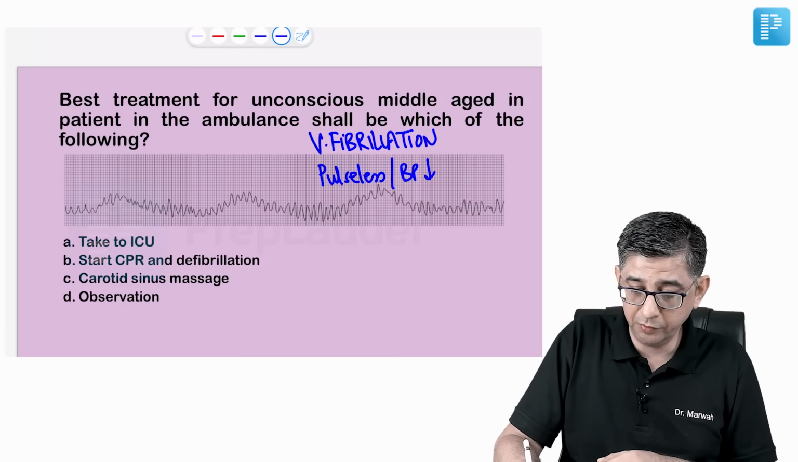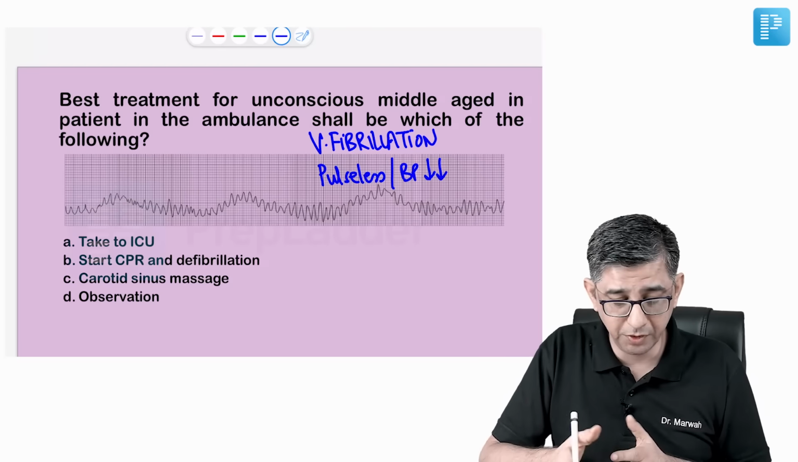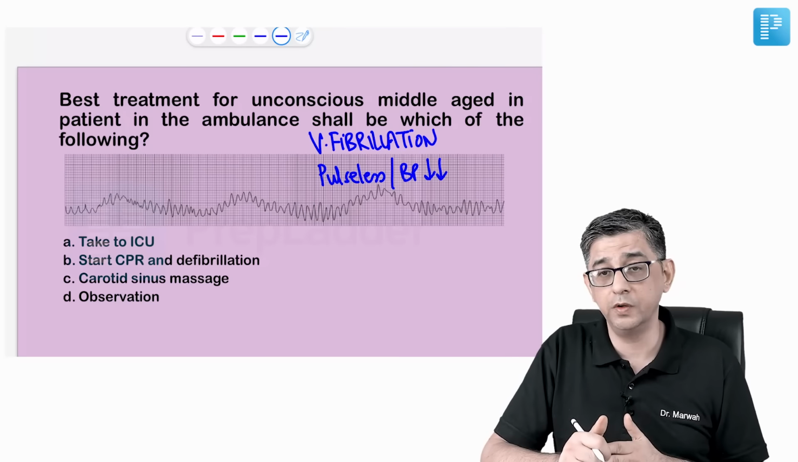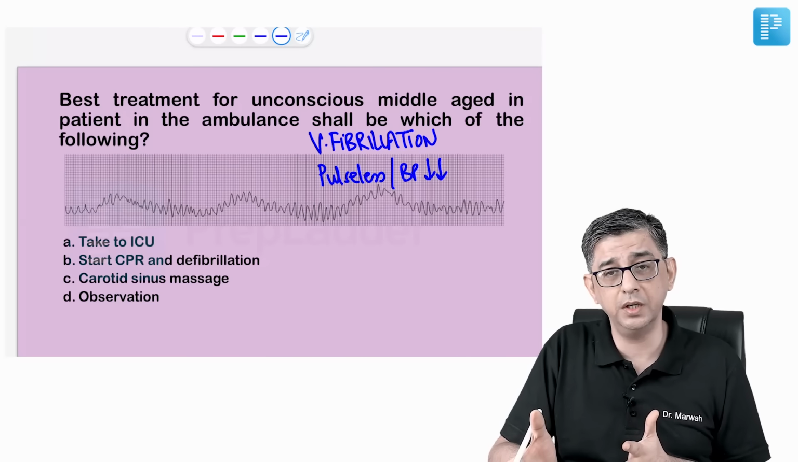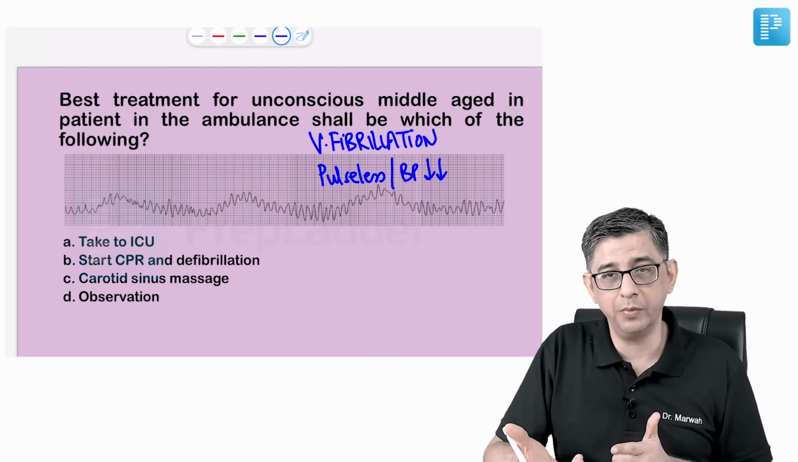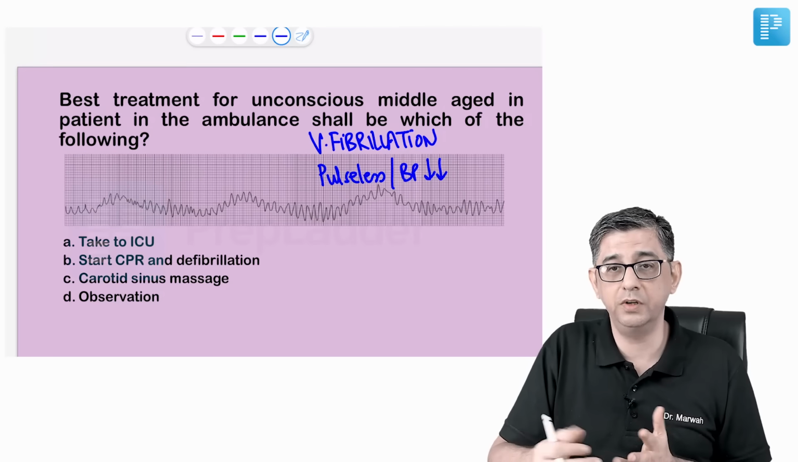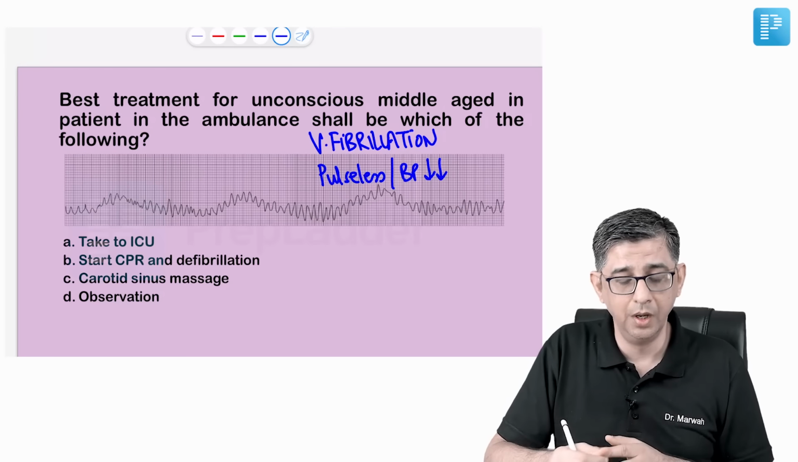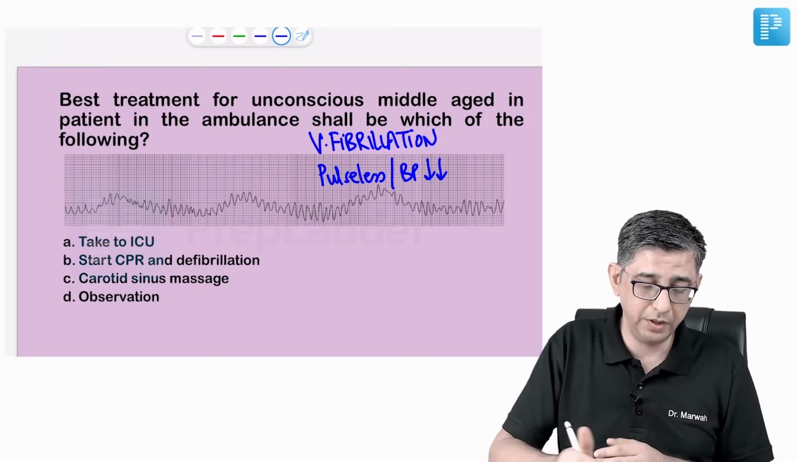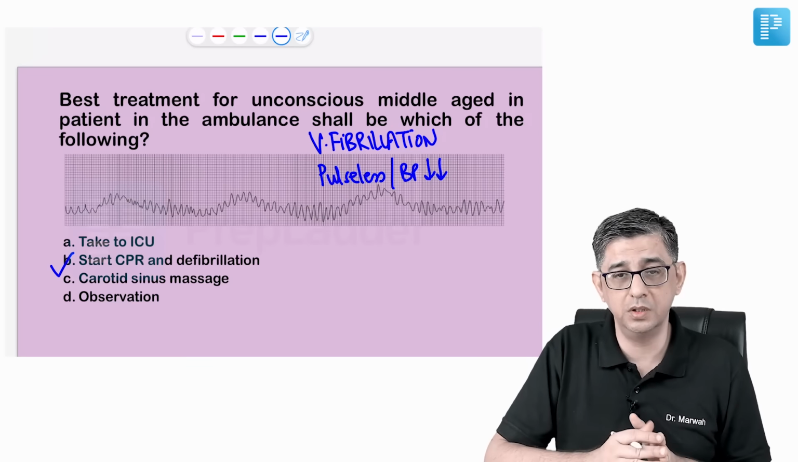So if this is happening before you, you obviously need to start CPR in the patient. So I'm going to look for a CPR option here, and along with that, obviously I need to go for defibrillation. I agree that in Indian ambulances, a defibrillator may not be available, so you would not have much scope here and the person will die by the time he reaches the hospital. But assuming that you have all the facilities, you can definitely defibrillate. So starting CPR and defibrillation is the best step.